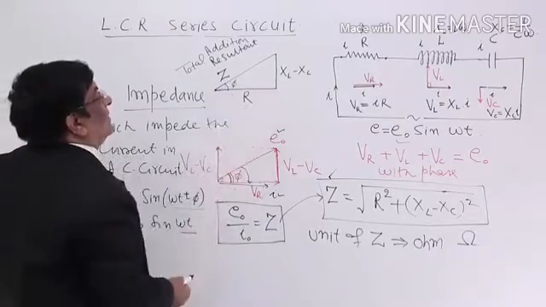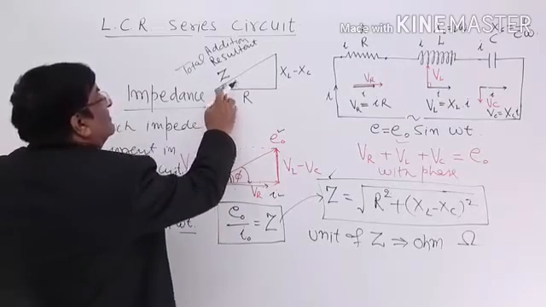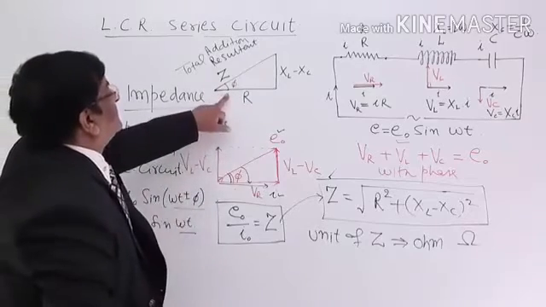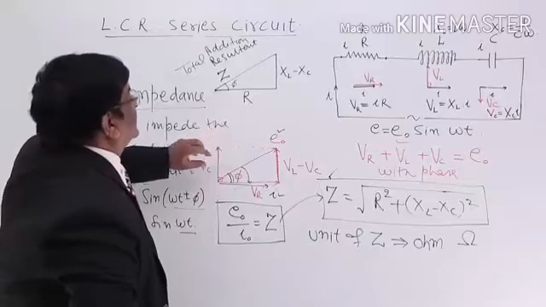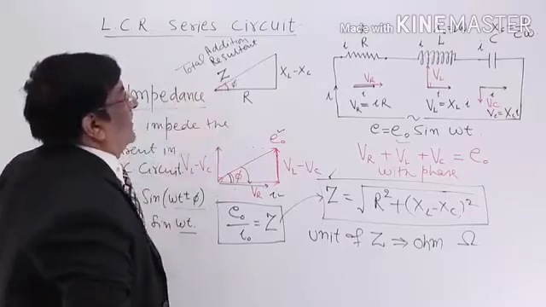How can we find phi? The answer is by trigonometric ratio. Cos phi will be how much? Tan phi will be how much? That gives us the value of phi.